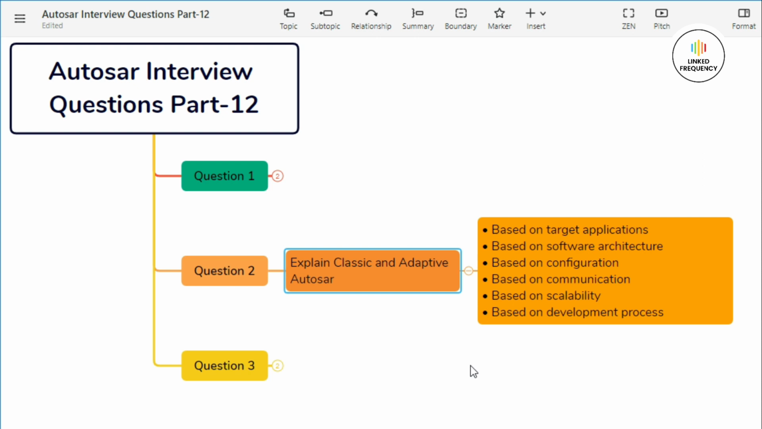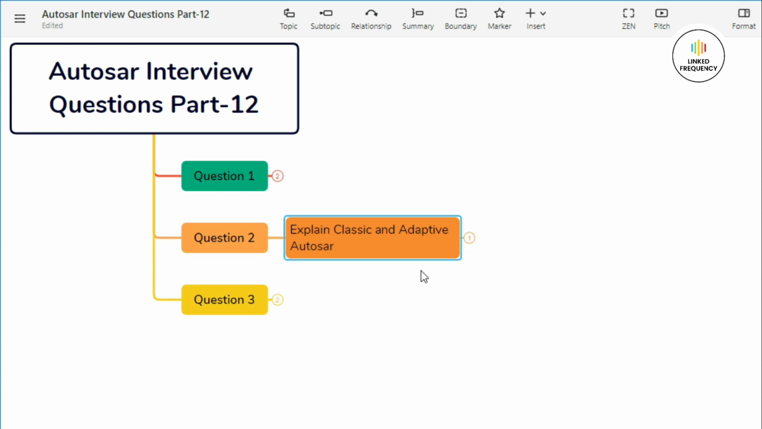Moving on to our last point, which is based on development process. In classic Autosar, development process typically follows a waterfall model with upfront design phases. It emphasizes predictability and safety-critical considerations. Whereas on the other hand, in adaptive Autosar, development process adapts agile methodologies with iterative design and continuous integration. It emphasizes on modularity and reusability of the software components. So these were the few points which would explain about classic and adaptive Autosar.